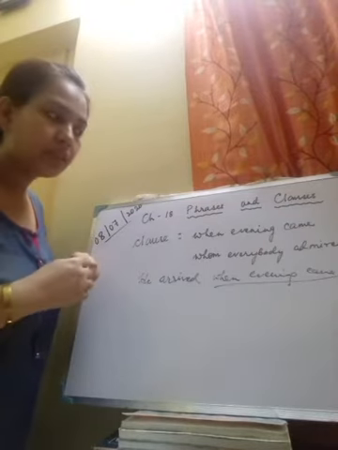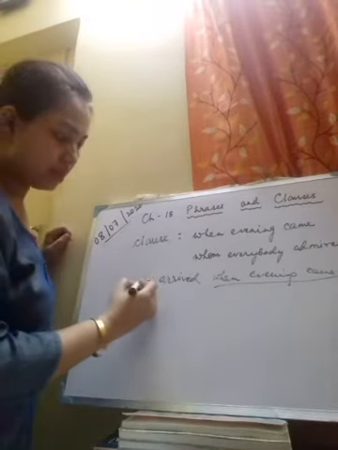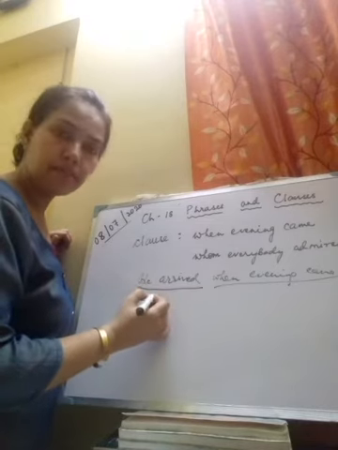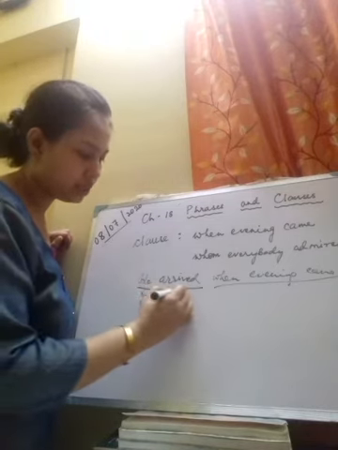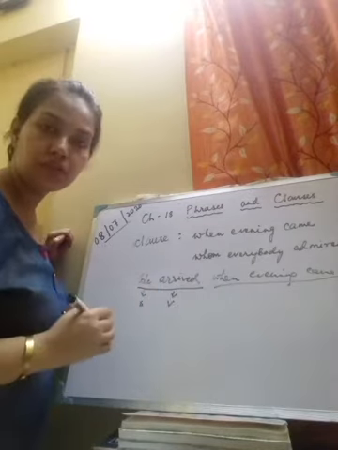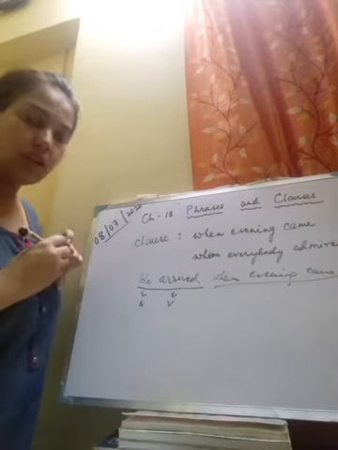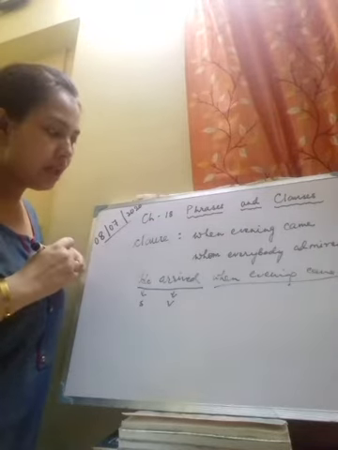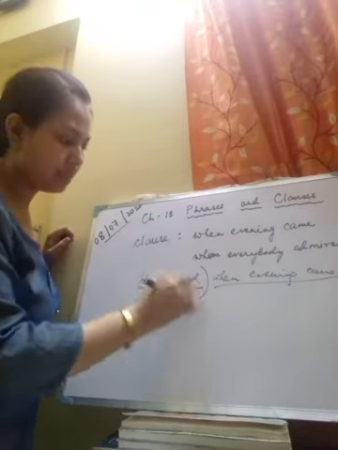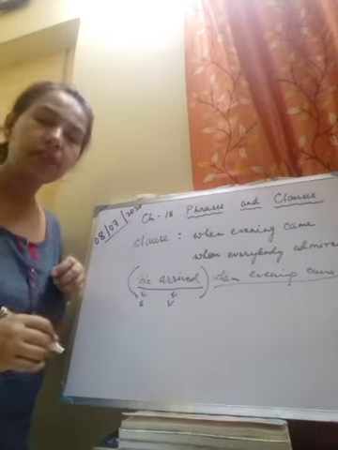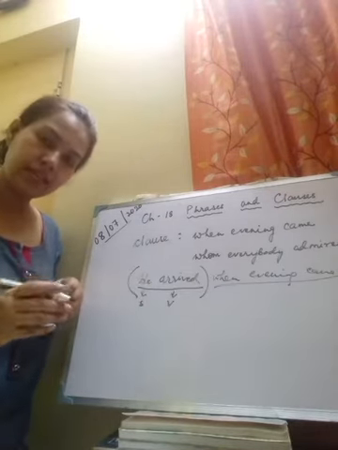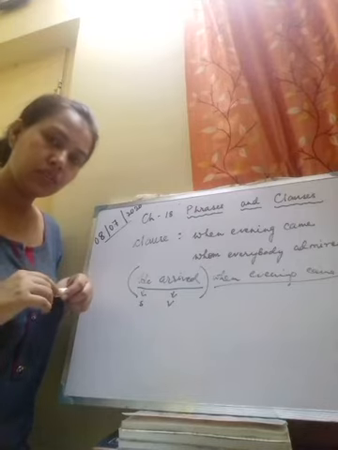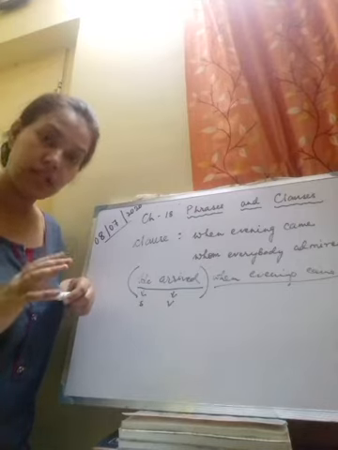He arrived is the main clause. He is the subject. Arrived is the verb used here. The main clause will have the subject and a verb in it, and it makes a complete sense as well. He arrived does make sense. It also sounds grammatically correct, right? There's no mistake in it.